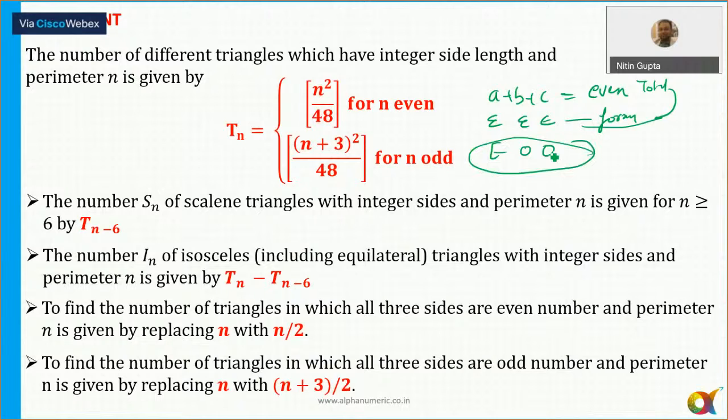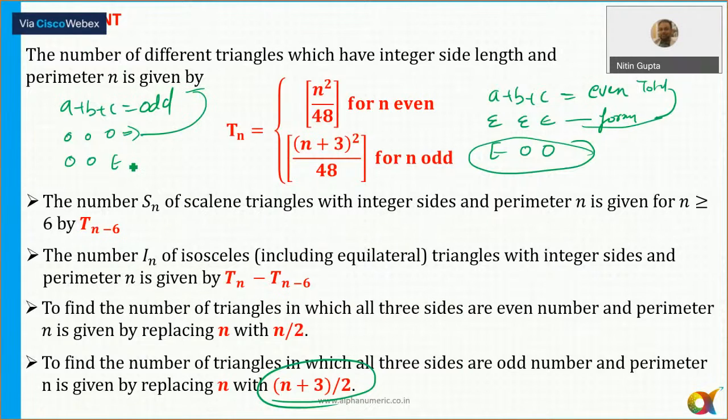All right. Similarly, if the perimeter is an odd number, the possibilities are either all three are odd or one is odd and two are even. For all three odd, I told you the formula, yes or no. Then subtract this from the total and you'll automatically get 2 sides odd and 1 side even here. So there is no need to mug up a separate formula, just subtract here and you'll get the desired result. Clear now?